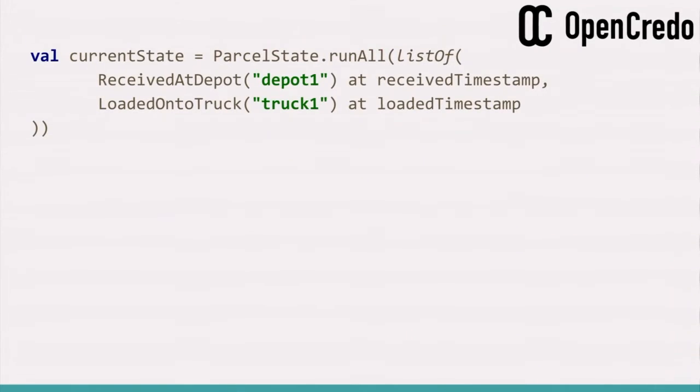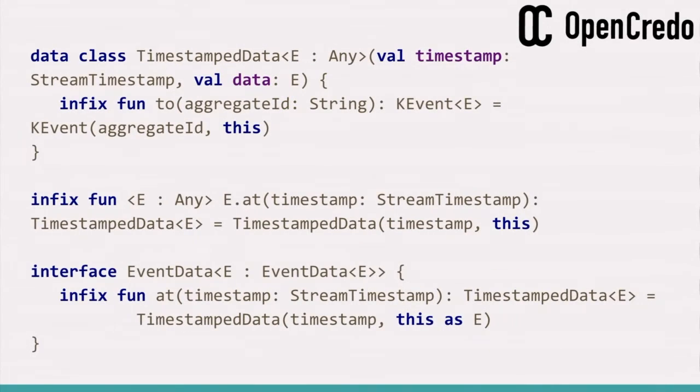You may have noticed that our events have now got timestamps attached to them using an @infix function. Yeah, I like infix functions as well. And this is defined as an extension method, because I like those too, on all types. So given any value, we can turn it into a timestamped value by calling on it. So we have something called TimestampedData, which just contains a timestamp and some piece of data. And we have a function which, given a timestamp and our this object, will create a piece of timestamped data.